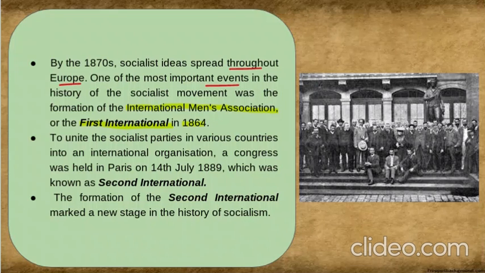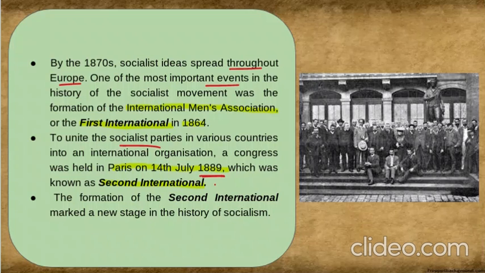Now, to unite the socialist parties in various countries into an international organization, a congress was held in Paris on 14th July 1889, which was known as the Second International. This first international was not for the whole world around the globe. They wanted all the socialist parties to come together and work as one single organization. So that happened on 14th July 1889, known as the Second International.